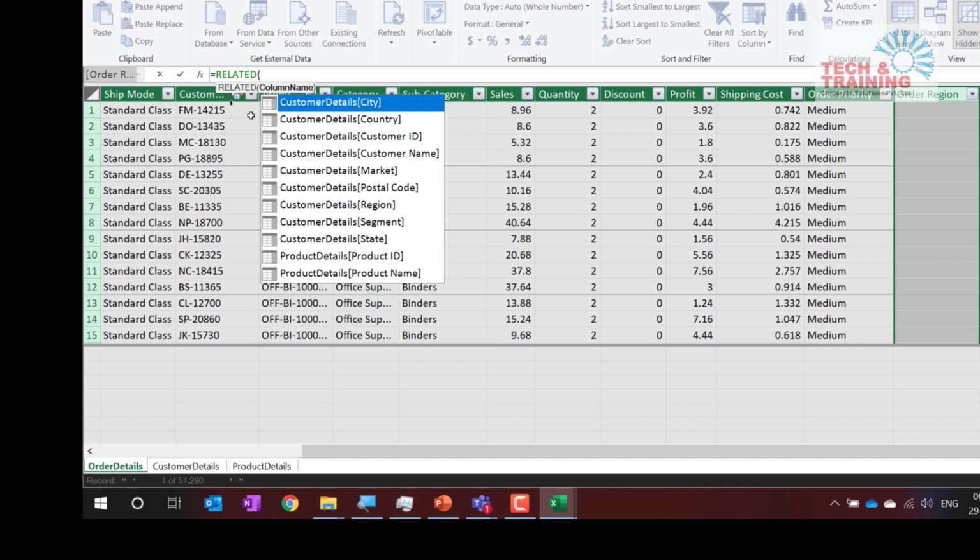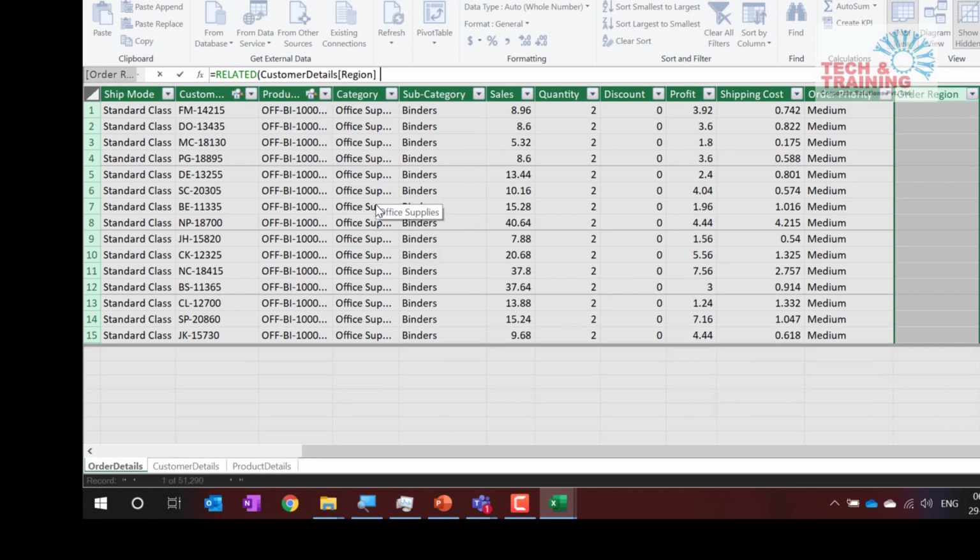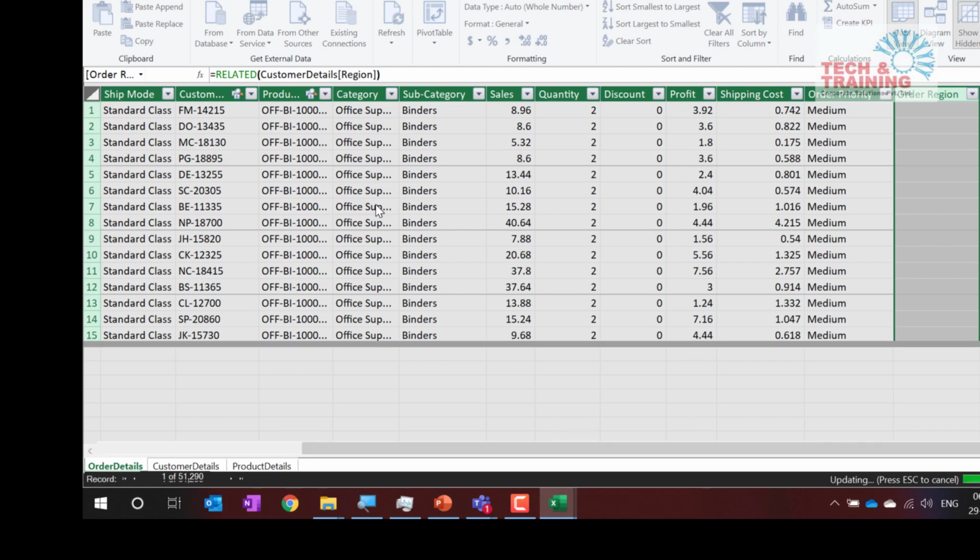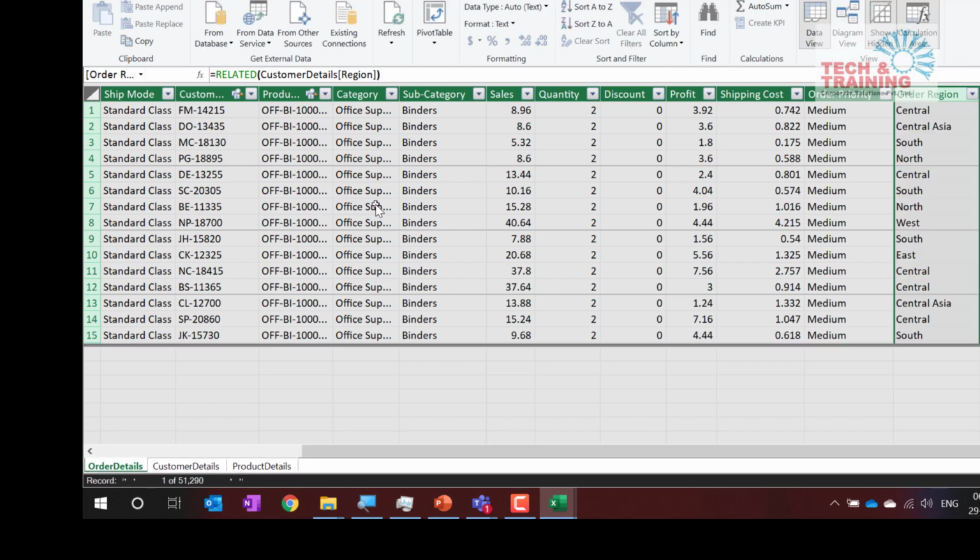Now when you are doing RELATED, which data do you want to pick up? I say region, which is in the customer details table. The moment I click on region and I close the bracket, see, this is my VLOOKUP. Such a simple thing, very simple thing. So here what I did was, we wanted to do VLOOKUP, so I need not do VLOOKUP. I just used the RELATED function, and the moment I did that, automatically it asked me which column I want to pick up, and automatically it picked up one column.